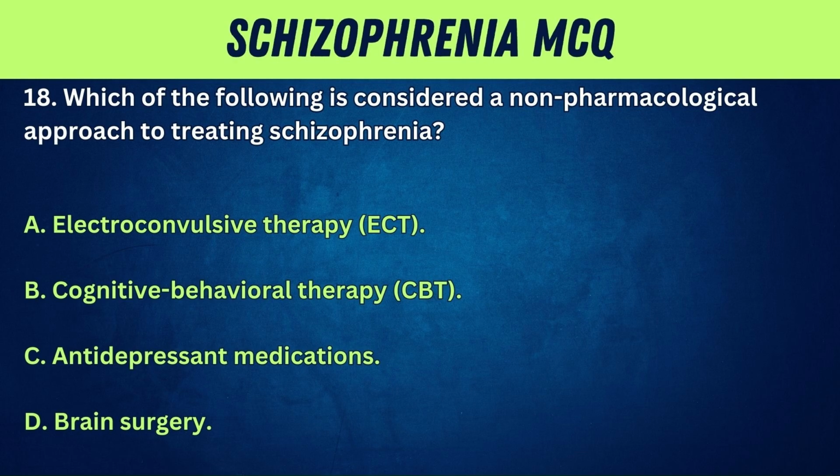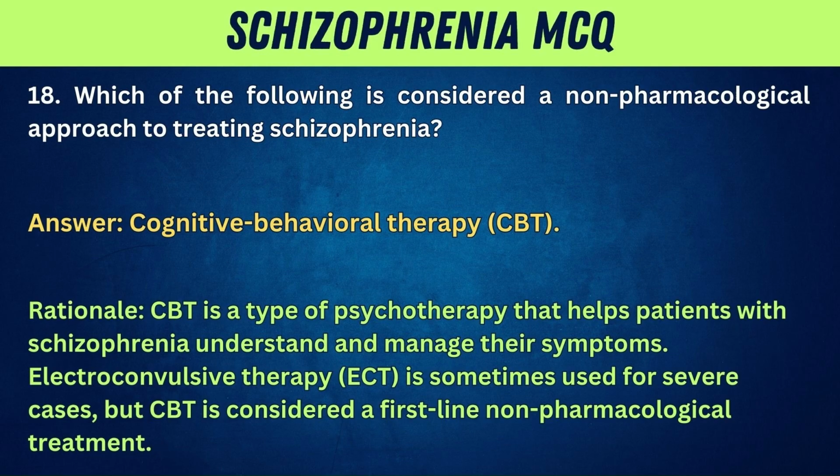18. Which of the following is considered a non-pharmacological approach to treating schizophrenia? A. Electroconvulsive therapy, ECT. B. Cognitive behavioral therapy, CBT. C. Antidepressant medications. D. Brain surgery. Answer: cognitive behavioral therapy, CBT. Rationale: CBT is a type of psychotherapy that helps patients with schizophrenia understand and manage their symptoms. Electroconvulsive therapy, ECT, is sometimes used for severe cases, but CBT is considered a first-line non-pharmacological treatment.